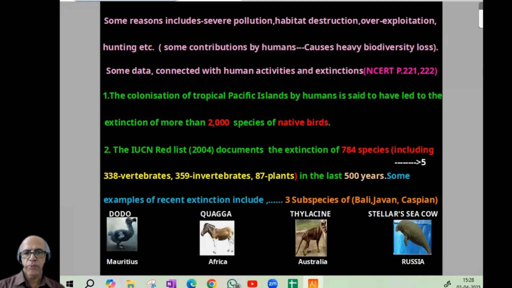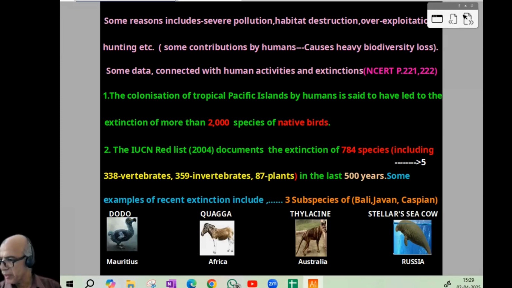According to the IUCN Red List 2004, there was extinction of 784 species, including 338 vertebrates, 359 invertebrates, and 87 plants in the last 500 years. And some examples are given here in NCERT with photographs: Dodo from Mauritius, quagga from Africa, thylacine from Australia, Steller's sea cow from Russia. Beyond this, we can find 3 subspecies of tigers, the Bali, Javan, and Caspian, that are also lost.